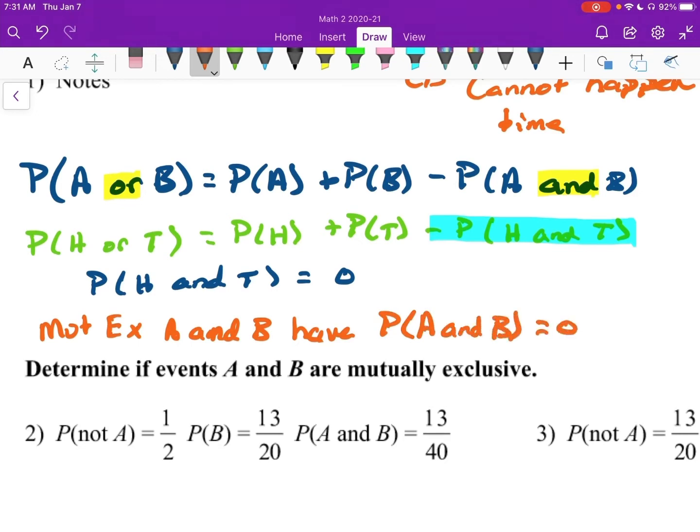If two events are mutually exclusive, then the probability of A and B together is 0. And again, you might say, well, that's kind of stupid. I get that.